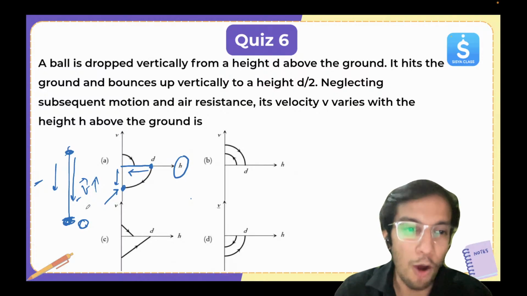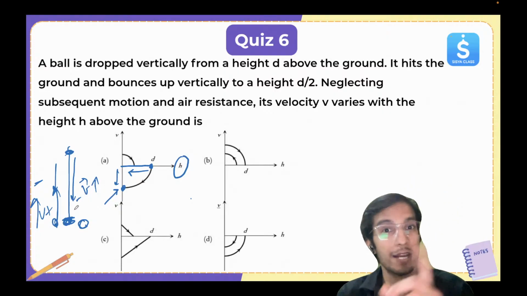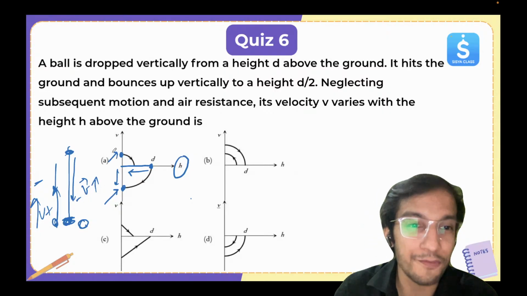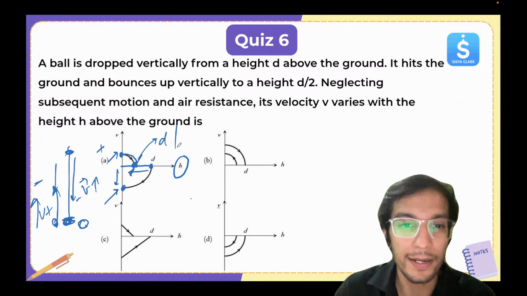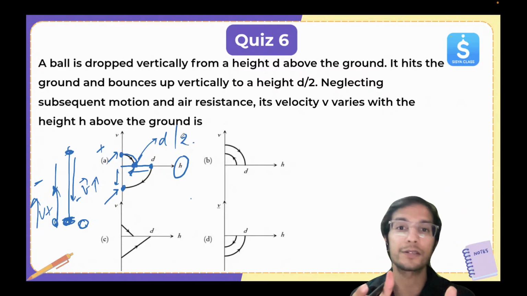Getting it? Now, after it hits, the velocity direction becomes positive. It is not negative. So it starts from a positive now, and then it reaches some value d by 2. So you have to understand, beta, the direction has reversed.